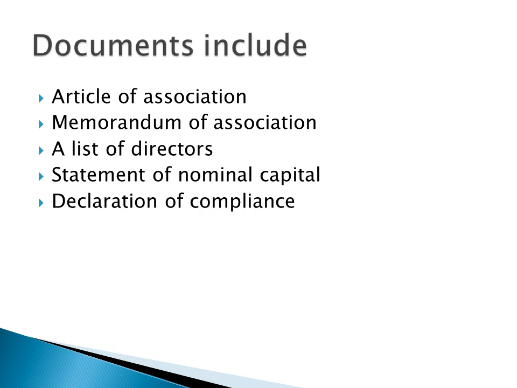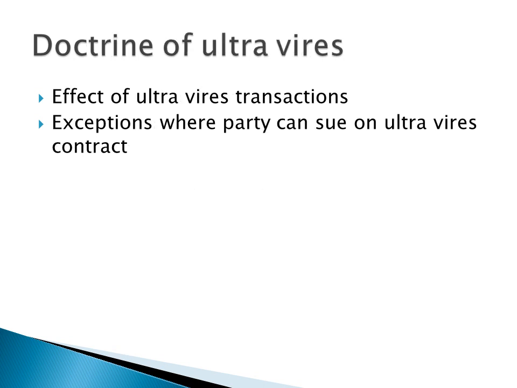And then the other thing we are going to cover in this topic will be the doctrine of ultra vires. Ultra vires is a term given to refer to a situation where a company does anything beyond the powers given in the memorandum. A company must not engage in activities which are not expressly or impliedly authorized by the memorandum.